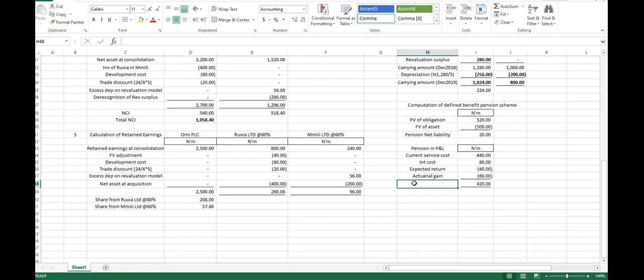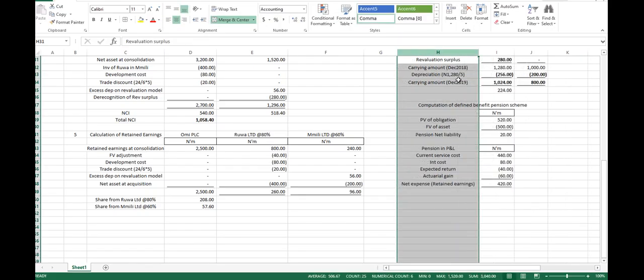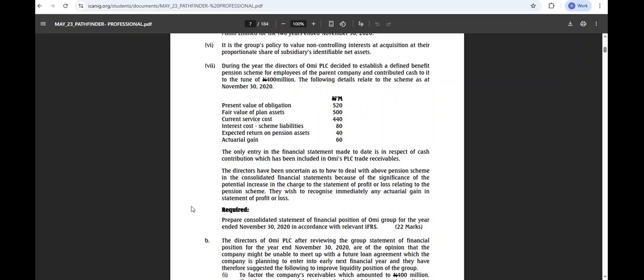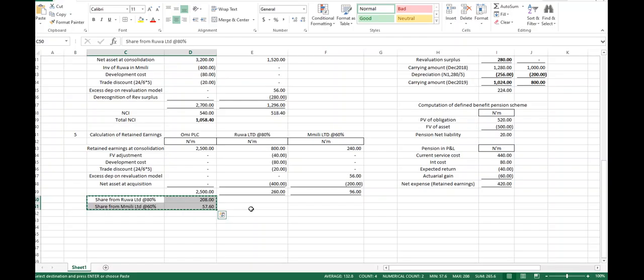Please, am I right? Yes. It will reduce our net profit. So if it will reduce our net profit, this is a net expense, which will be transferred to where? Retained earnings. So it is a loss in our retained earnings. So that means we still have that one from our account. It's from our account now, right?